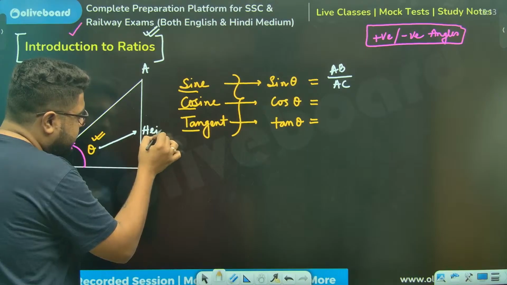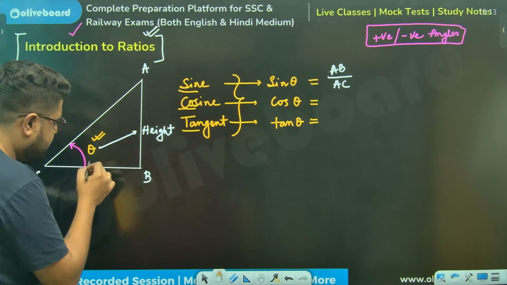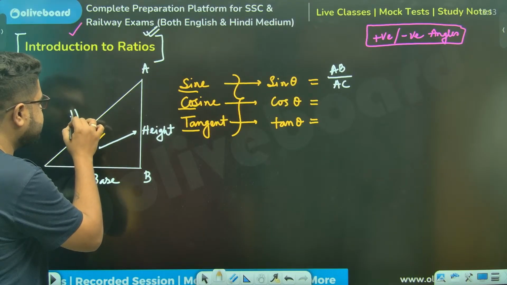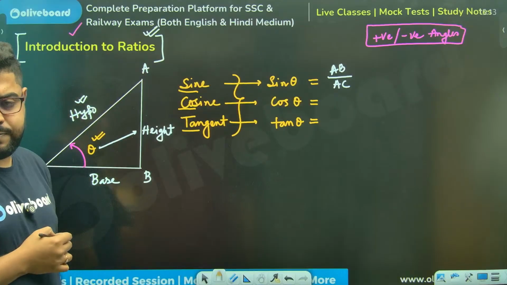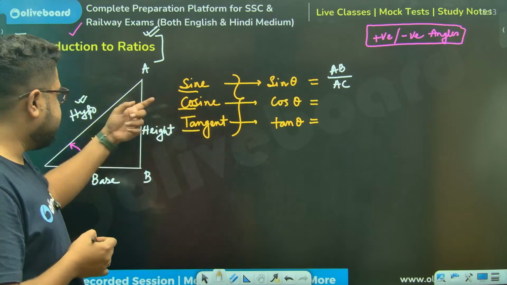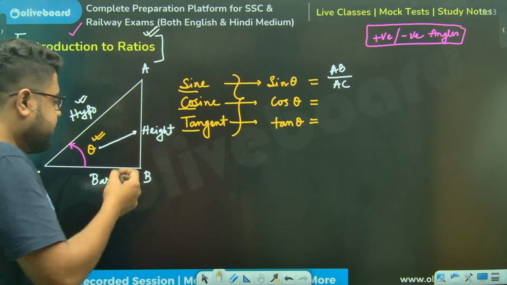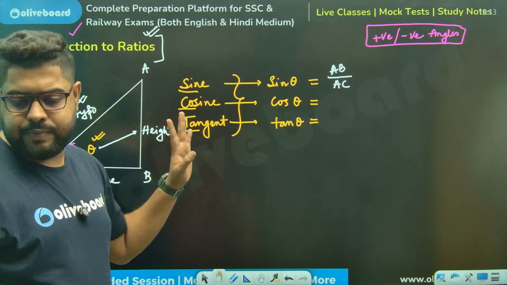A good way to remember. The other side will always be your base, and the hypotenuse is always the biggest side, so it will never create confusion. Confusion is created by height and base. So the exact opposite side of the angle is always the height.